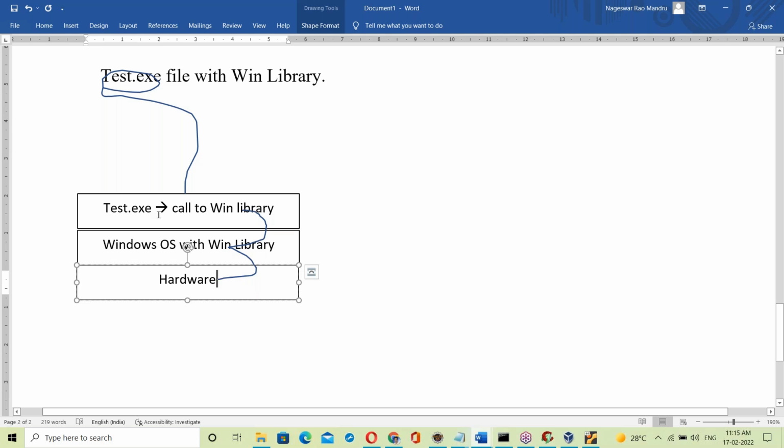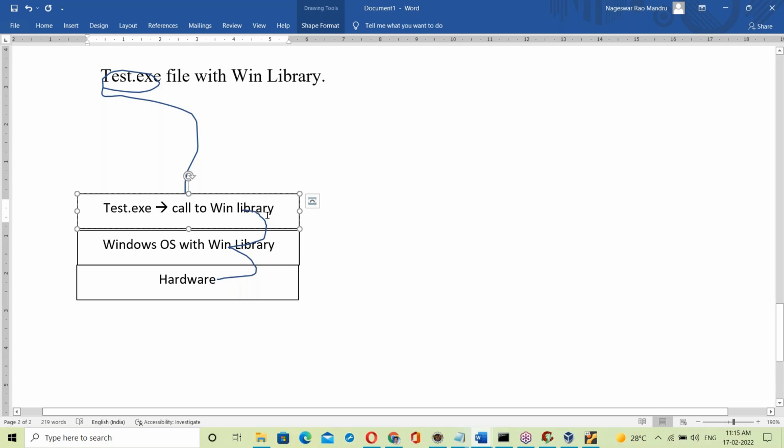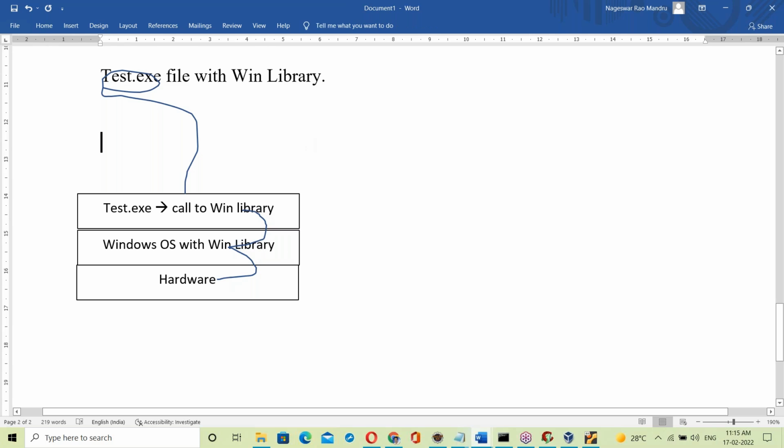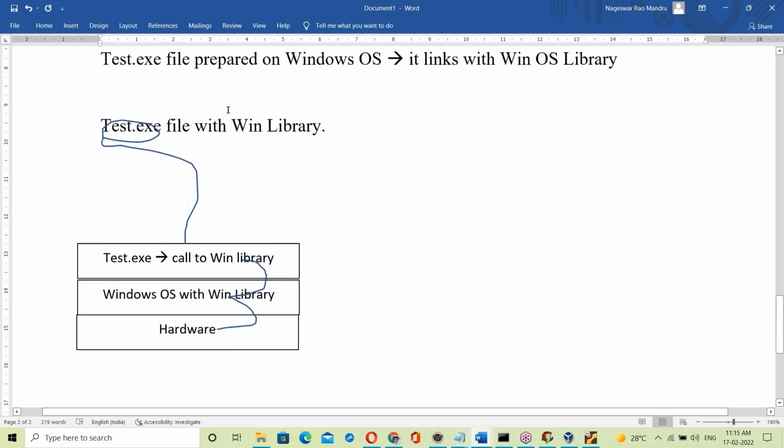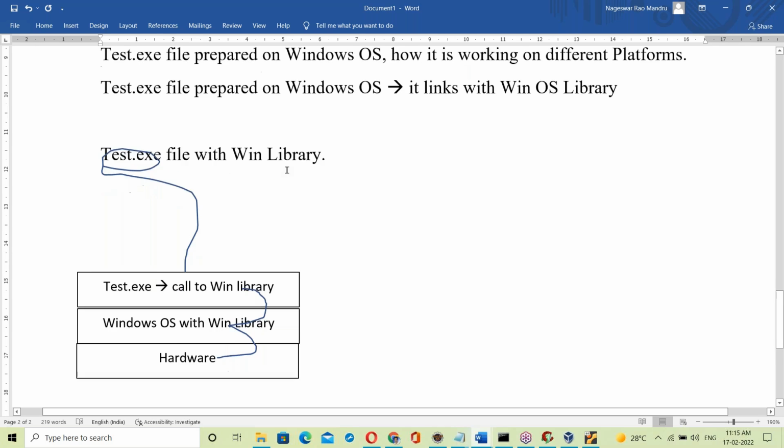The test.exe file is already linked with the Windows library, so it will try to call the Windows library. That library is available here, and using it communicates with hardware components. So this is the exe file prepared on Windows OS; it links with the Windows OS library, and running is like this.